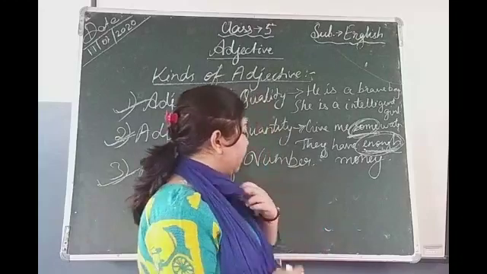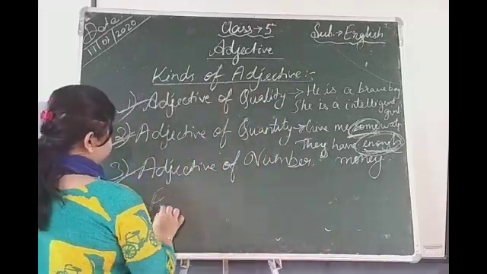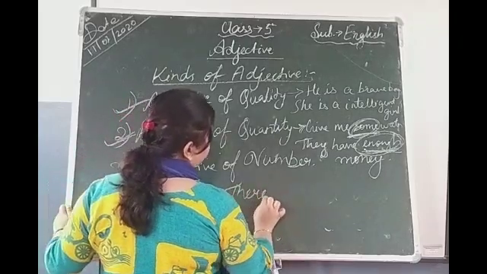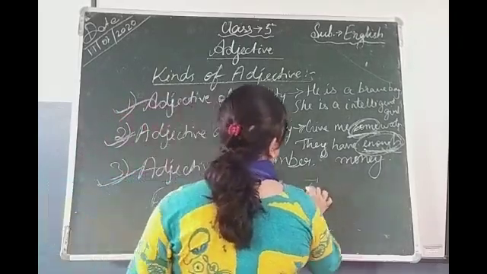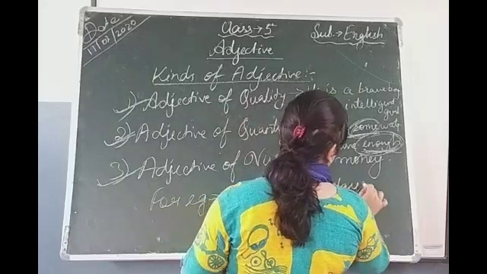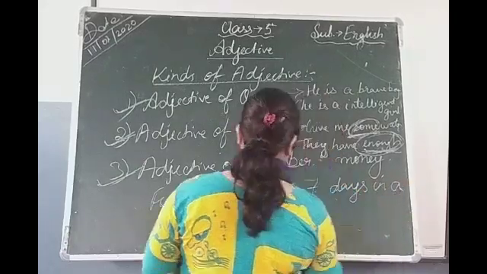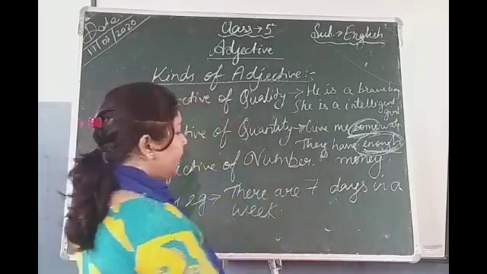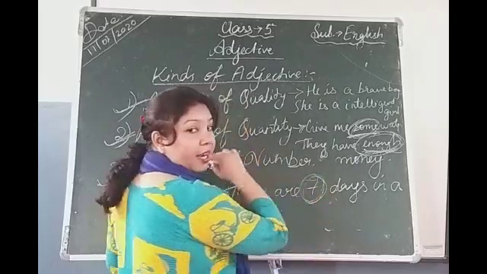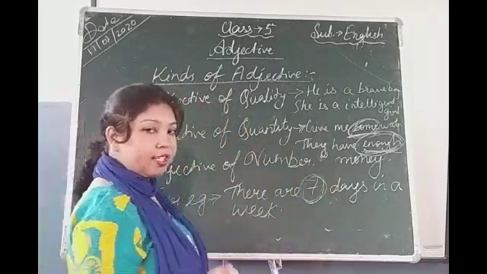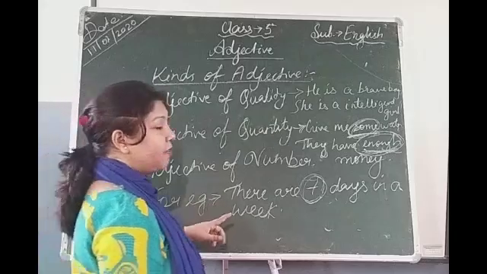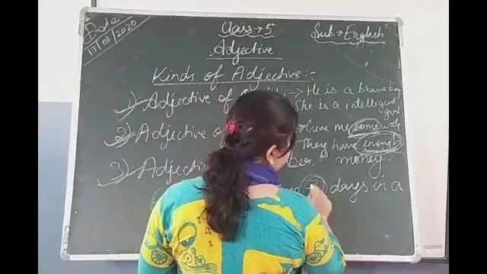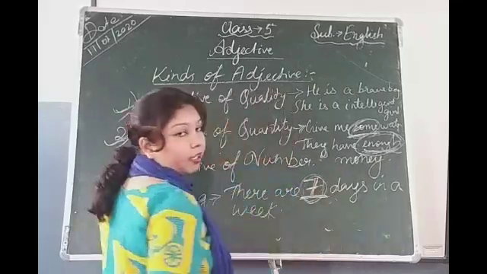For example, there are 7 days in a week. There are 7 days in a week. How many days are there? 7. It is describing the number. Okay, so it is clear. Adjective of number describes the number of things, days, etc. So it is describing days. There are 7 days in a week.